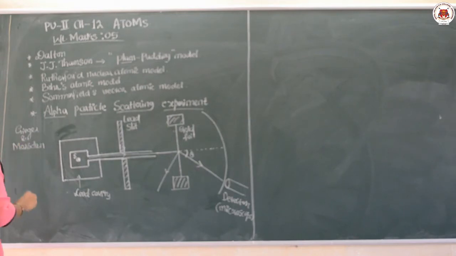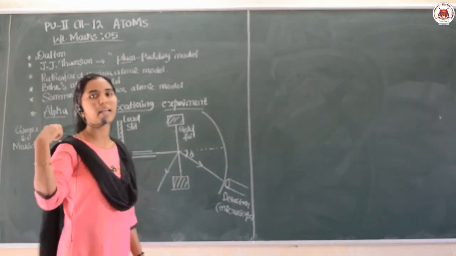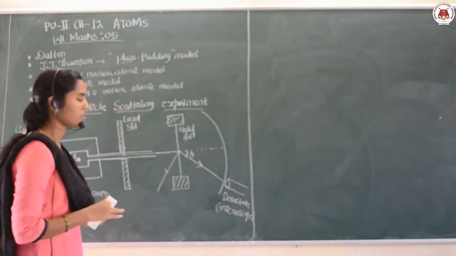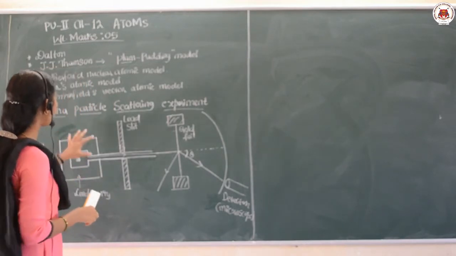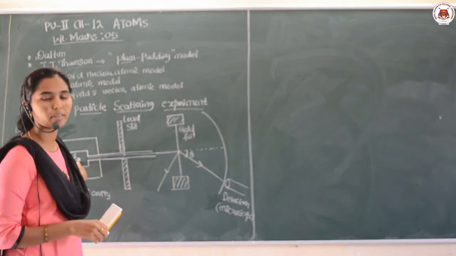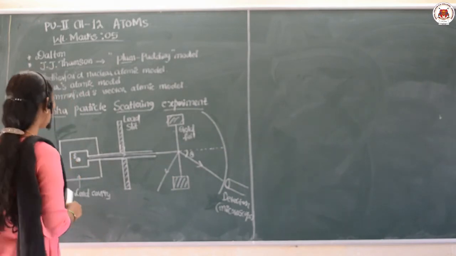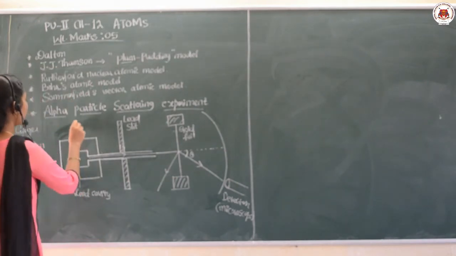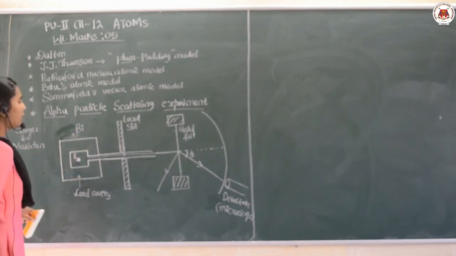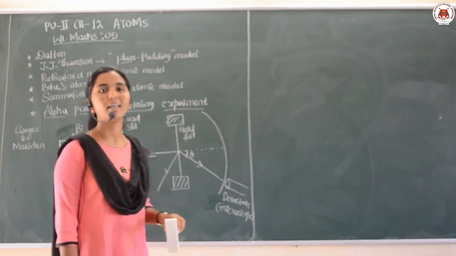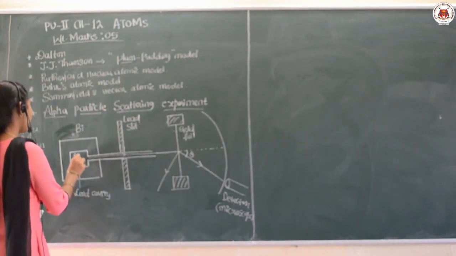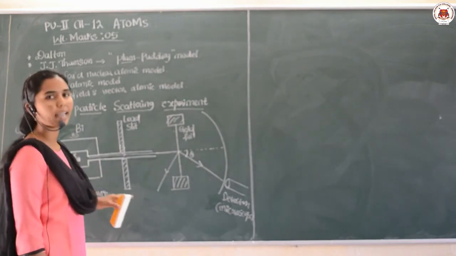So they started with the suggestion of the scientist Rutherford. Then what does the experimental setup consist of? There is a radioactive source that we call S. Here in the experiment they used bismuth. Bismuth 83 is used as the radioactive source, and that radioactive source is kept in the lead cavity.